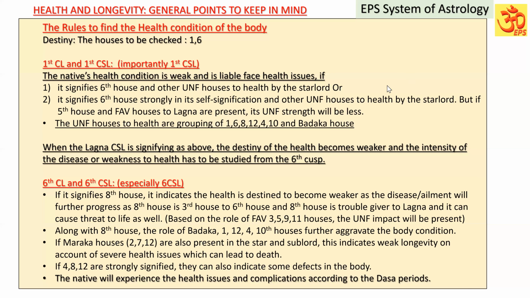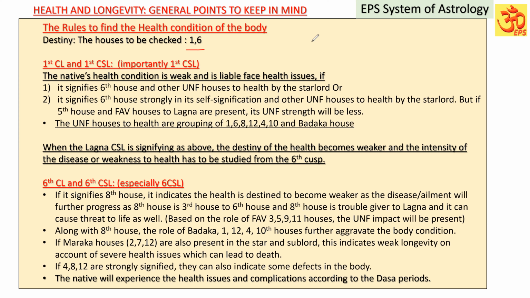Health and longevity, general points to keep in mind. The rules to find the health condition of the body. First, we are going to discuss health, then we'll be discussing longevity. What are the houses we have to check to know the destiny on the health condition? First house and sixth house.